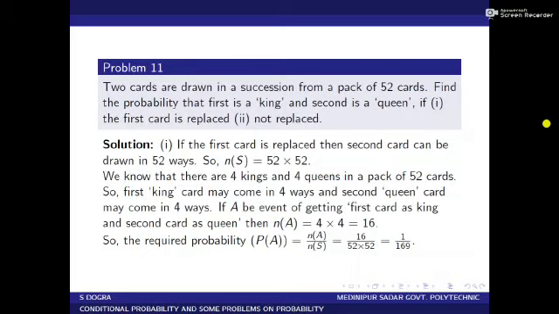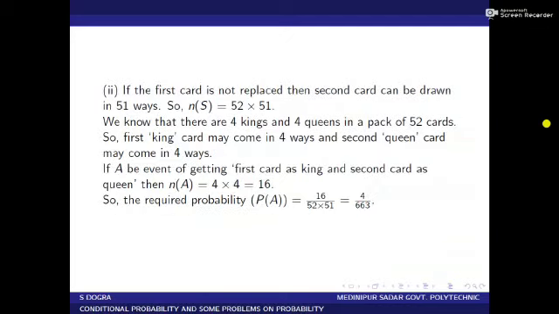That is, in the case when the first card is replaced, that is replacement of the first card is allowed, then the required probability is 1 by 169. And in the second case when the first card is not replaced, that is replacement of the first card is not allowed, then the required probability is 4 by 663.